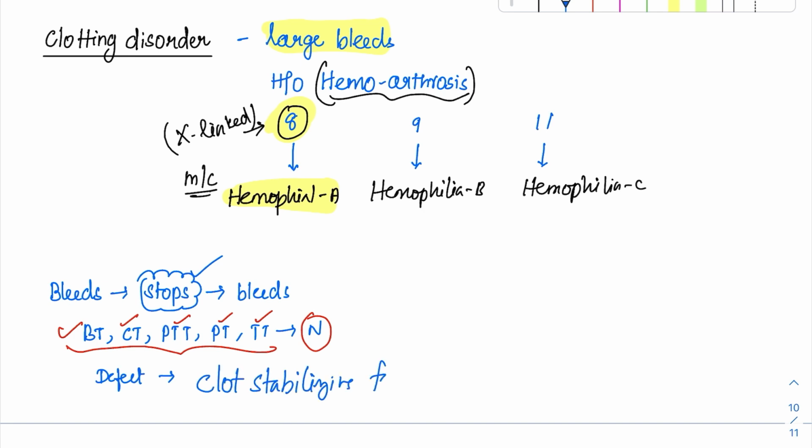Is there any number for this factor? I told you what is this disease. This is a ghost disease. What is the ghost number? The ghost number is nothing but number 13. So this factor number 13 was the answer for the question.